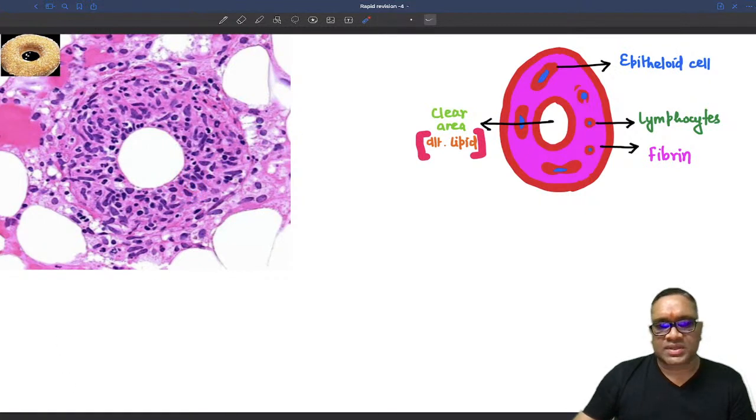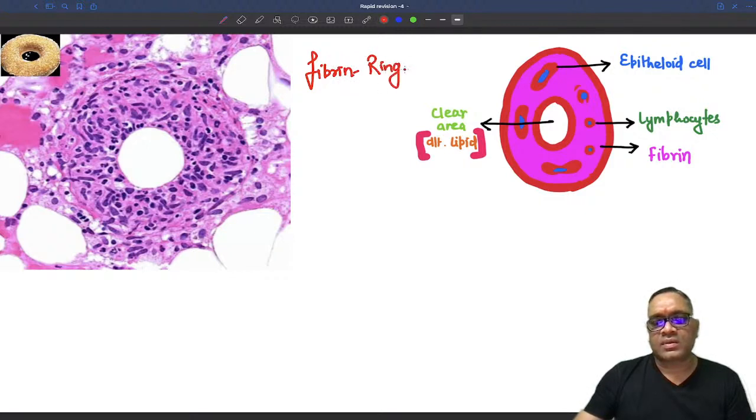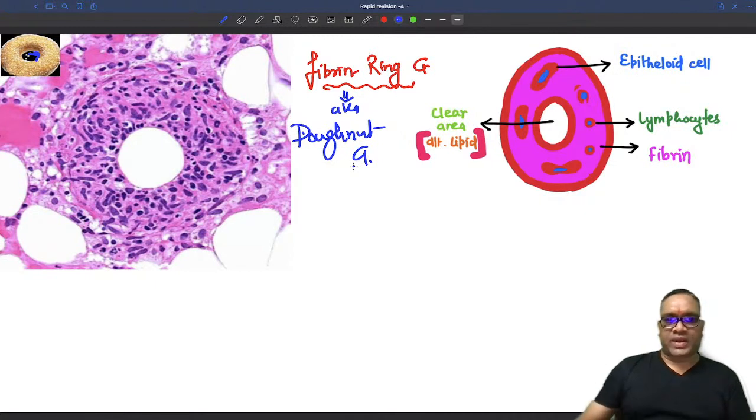So what is this? This is a fibrin ring granuloma, right? It looks like a donut, also known as donut granuloma, which will be seen in Q fever, right? Now you can see because of lipid, there is a clear area, right?